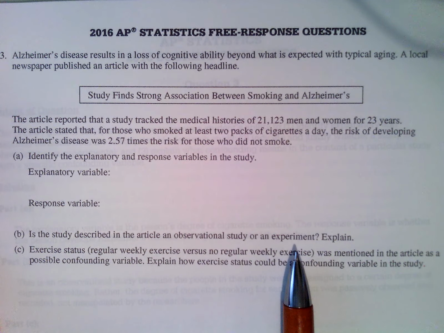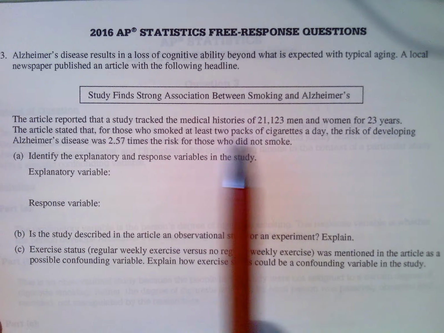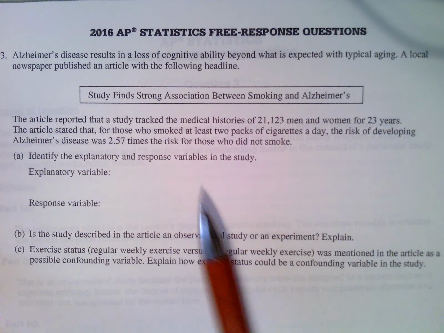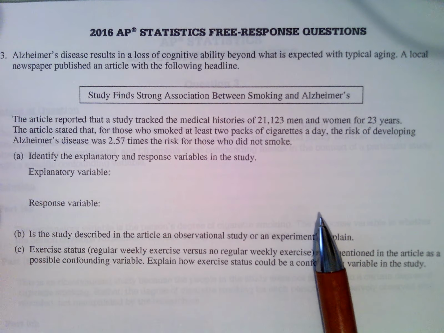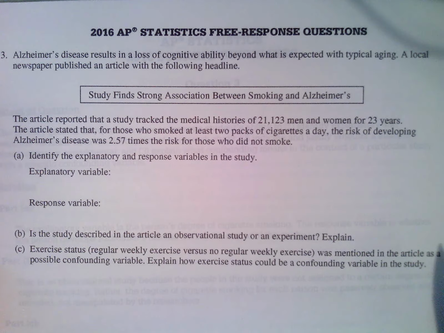They do not get to choose, and you can't just observe it, which is the case here. They're tracking these people, but they never told them you have to smoke and you don't smoke. We're not going to make people smoke and tell other people who want to smoke that they can't. That's not our job in the world. So we would never do that.